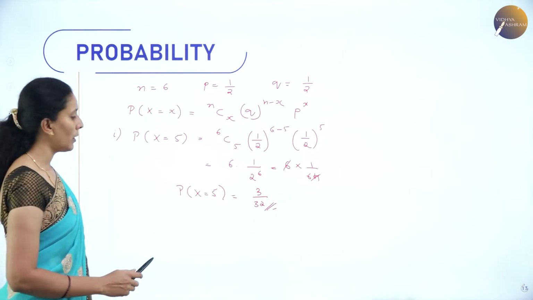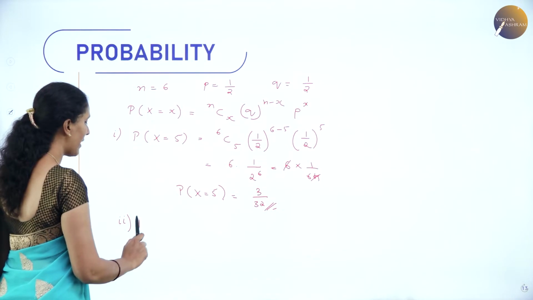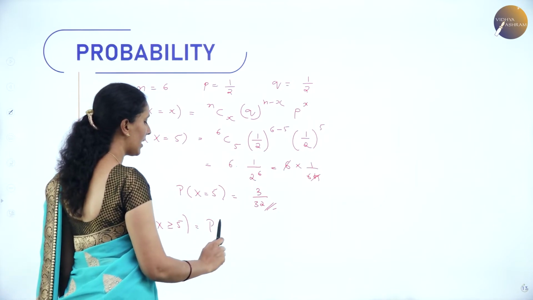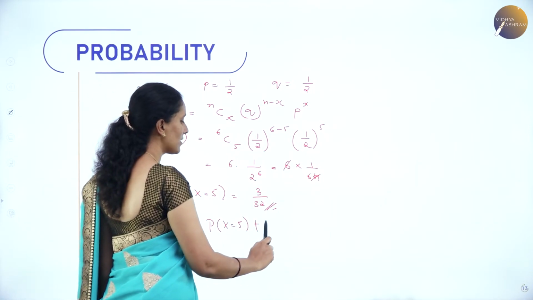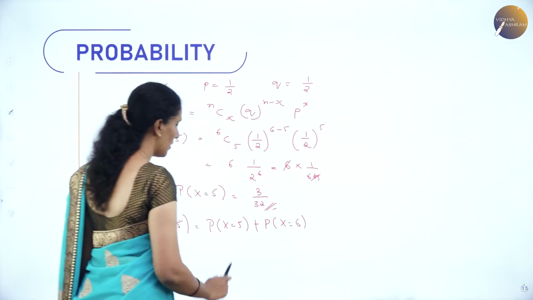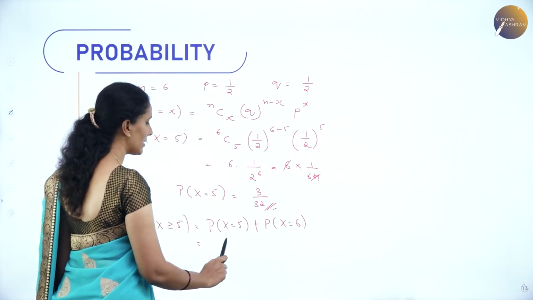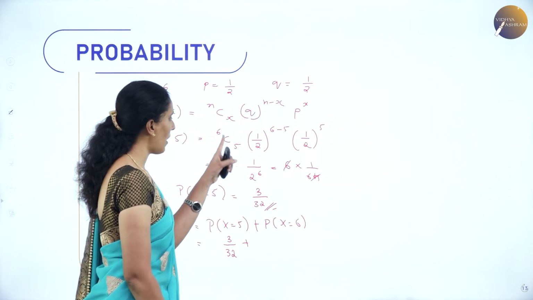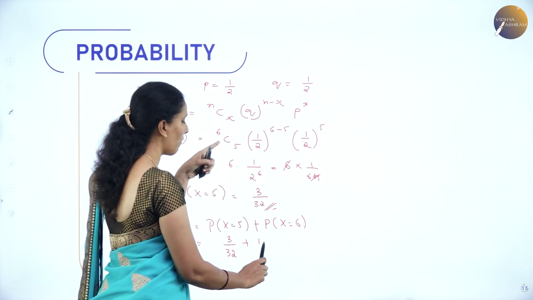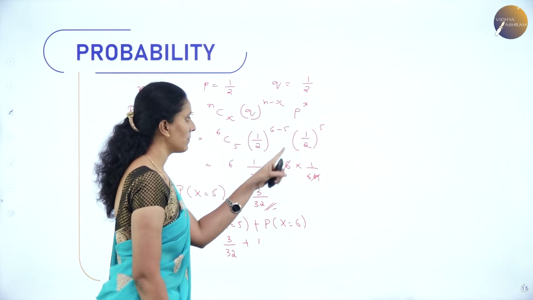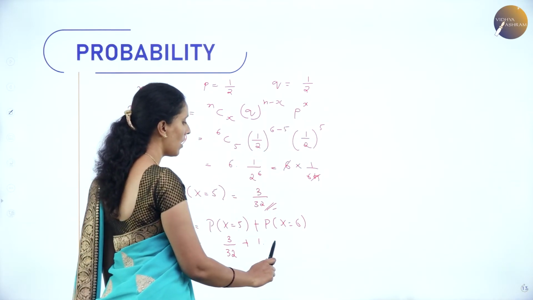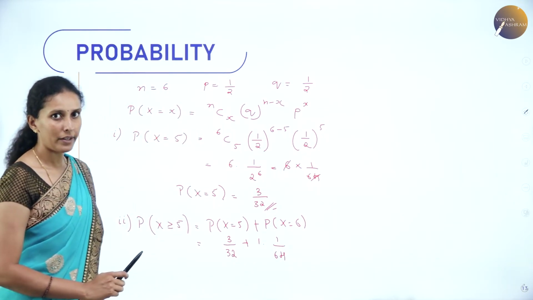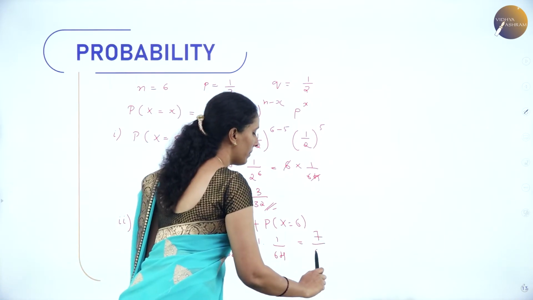Next, I need to calculate the probability of at least 5 successes. At least means x greater than or equal to 5. Hence, I can take the value of x is equal to 5 plus the value of x is equal to 6. The value of x is equal to 5 is already calculated here. It is 3 by 32. And for x is equal to 6, if you apply, you will get 6C6 as 1, 1 by 2 to the power 6 minus 6, which is 0, 1 by 2 to the power 6, again 1 divided by 64. When you take the LCM and solve it, you will get the value as 7 divided by 64.